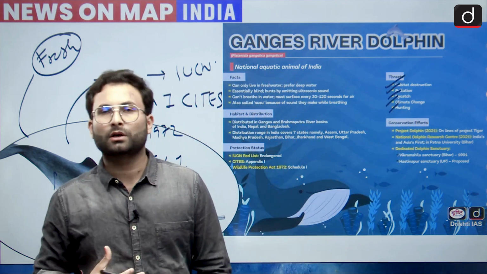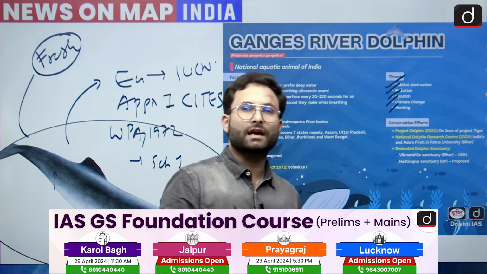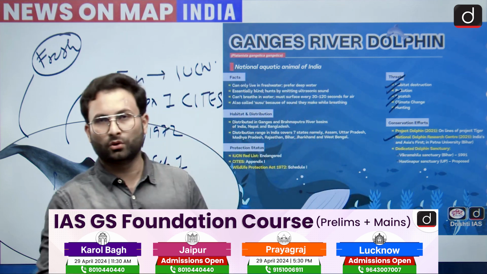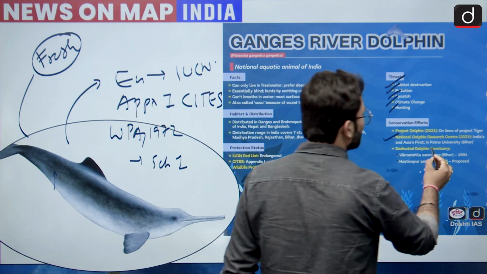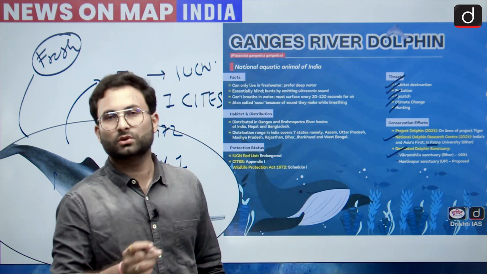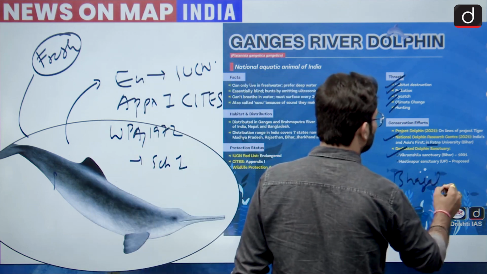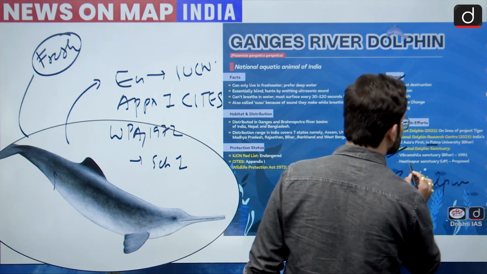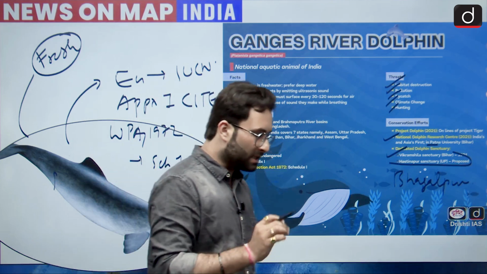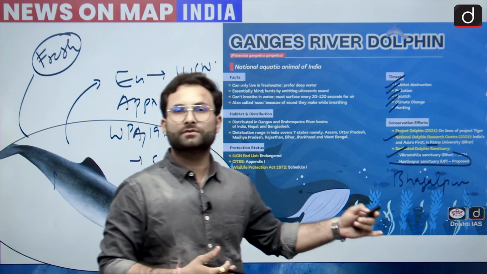Other than that, when we are talking about conservation efforts, we have the National Dolphin Research Center that has been started in Patna, Bihar. Then there is the Vikramshila Sanctuary, which you must have heard about, in Bhagalpur, Bihar. And there is the Hastinapur Sanctuary in UP, which is proposed but not yet actually commenced. So these are three protected areas which can be important for you.